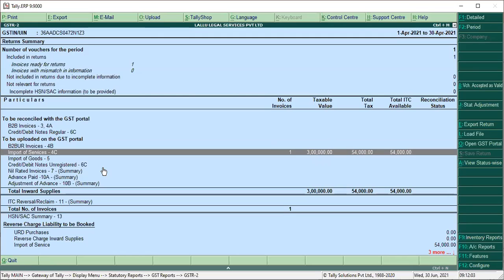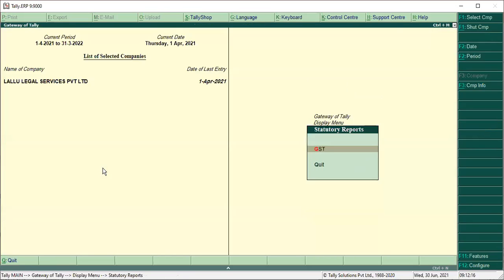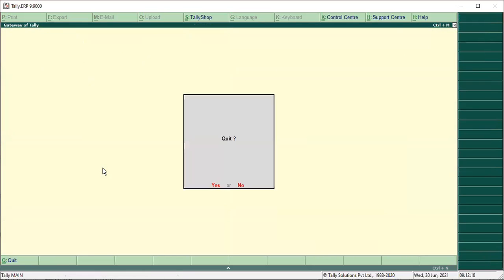Okay, so this is the way to execute it in Tally software. The 54,000, he has to pay, not the seller. As a buyer, he has to pay tax. Okay, so I'll stop here. I'll take the attendance and stop here.